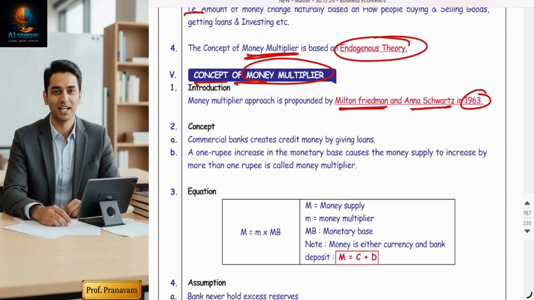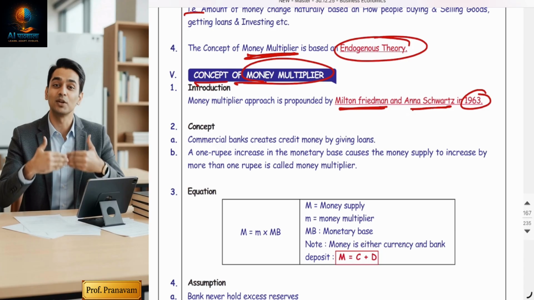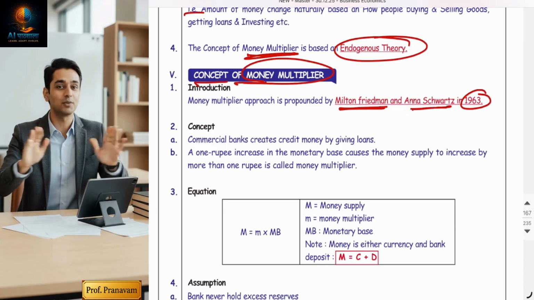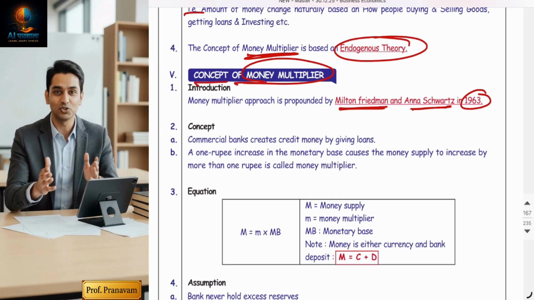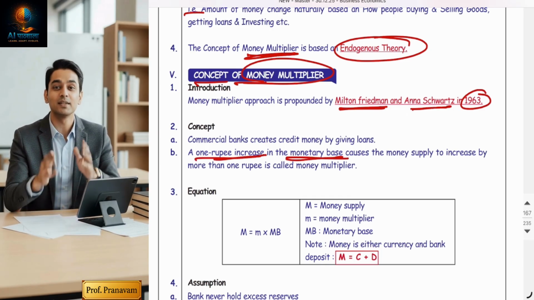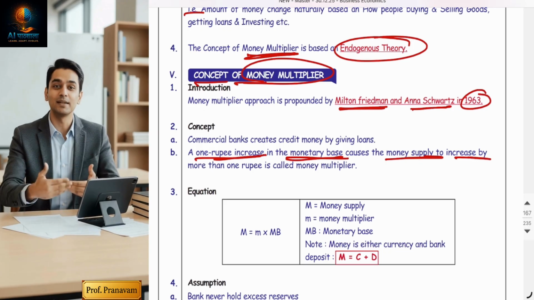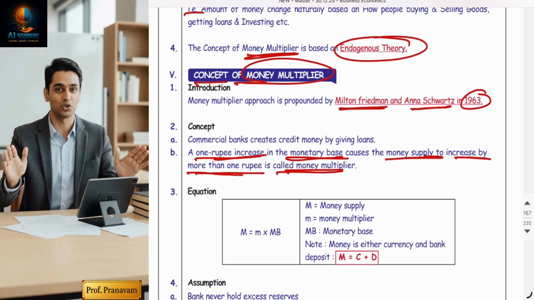Wow, what a vision they had, and it's a real fact. What does it mean actually? So friends, money multiplier refers to the fact that a 1 rupee increase in the monetary base can cause the money supply to increase by more than 1 rupee.